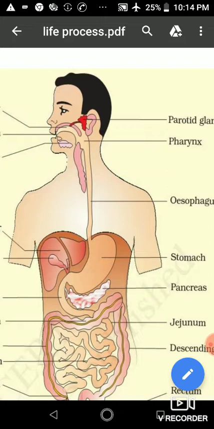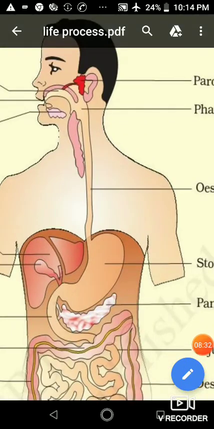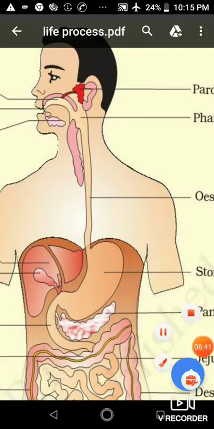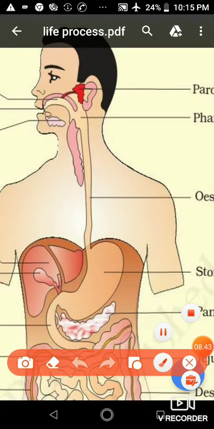Why? Because there is a cartilage or covering, a lid-like structure present in our throat. Students, we can see on this side there is a lid-like structure which covers the opening of the windpipe.